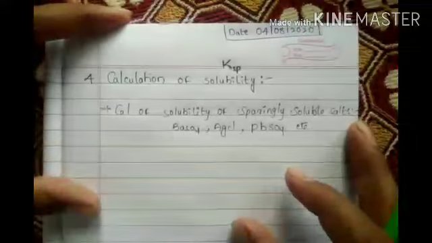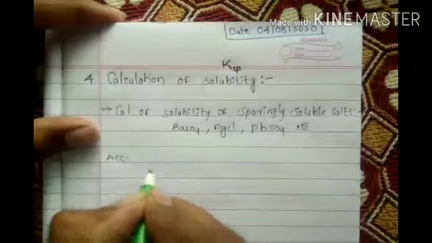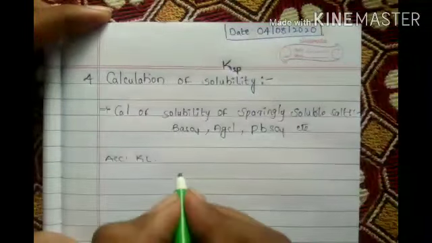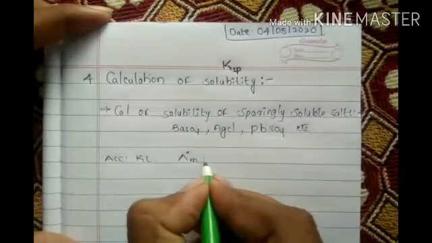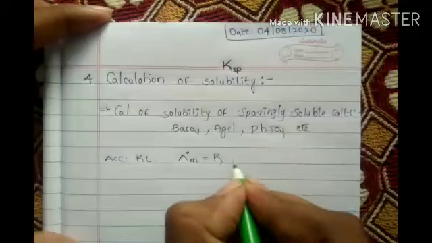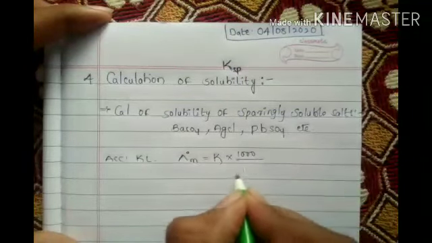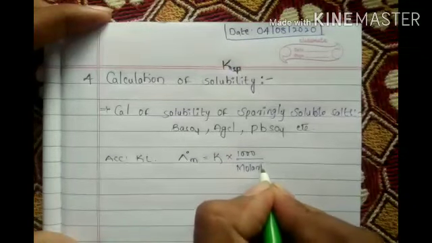The formula is given according to Kohlrausch law. According to Kohlrausch law, lambda naught m equals kappa into 1000 by molarity.